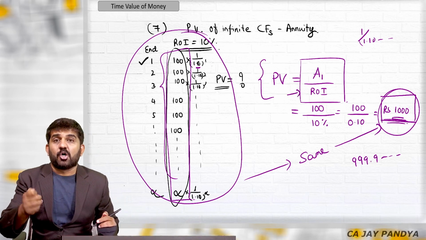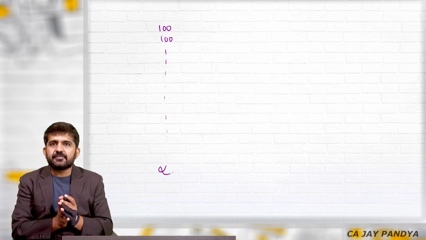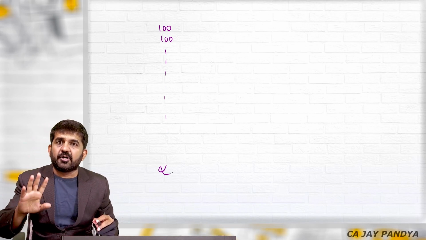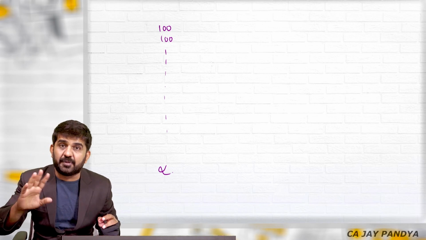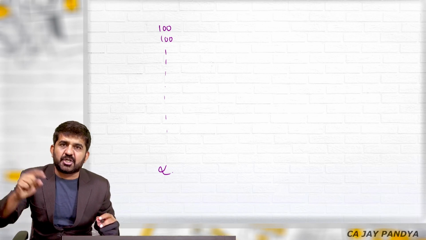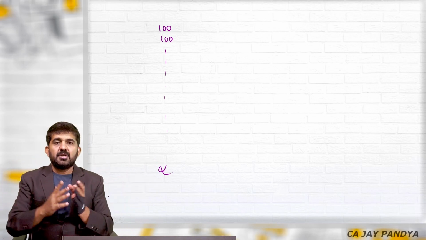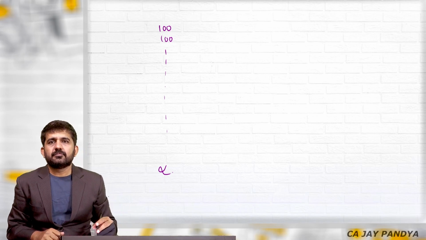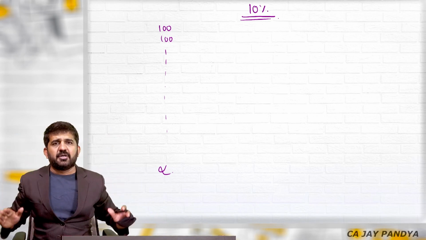I will give you even the logical proof. Try to understand the finance criteria proof that this answer is correct. See, I need to pay you 100 rupees every year for the period of infinite times. What does it mean? I will pay you 100 rupees every year. When I am dead, my child will pay your child 100 rupees every year. When he is dead, his child will pay his child every year 100 rupees. This will never end, right? But I want to end it. Let us understand that between us, the 10% rate of interest will remain for infinite period of time.